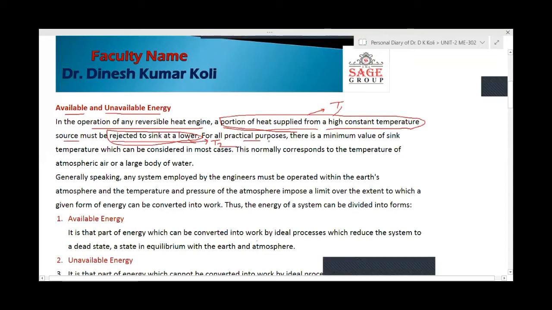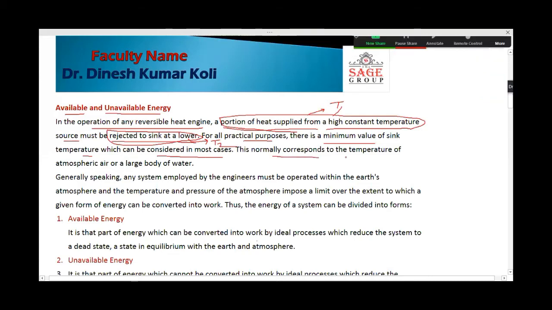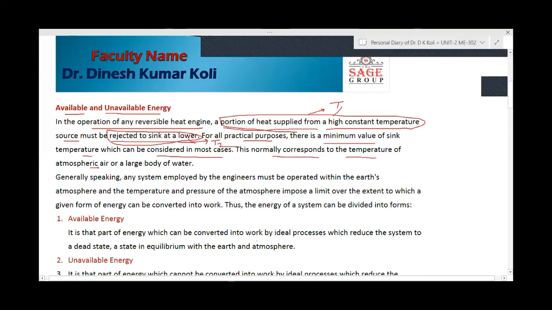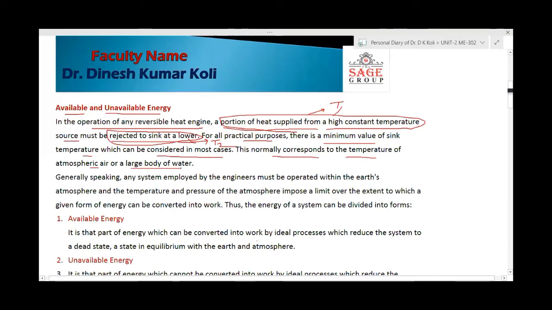For all practical purposes, there is a minimum value of sink temperature which can be considered in most cases, and this normally corresponds to the temperature of atmospheric air or a large body of water. So, for the heat engine to produce work, it will take some heat from the heat source, convert it into work, and some portion will be rejected to the surrounding, that is the heat sink.